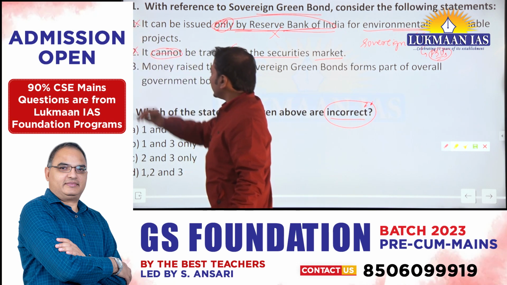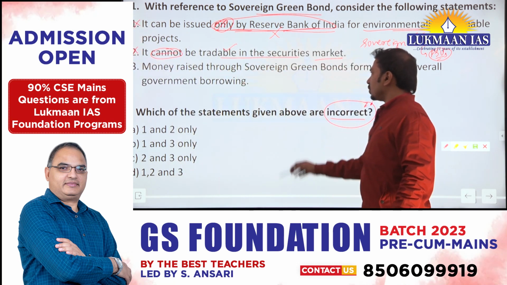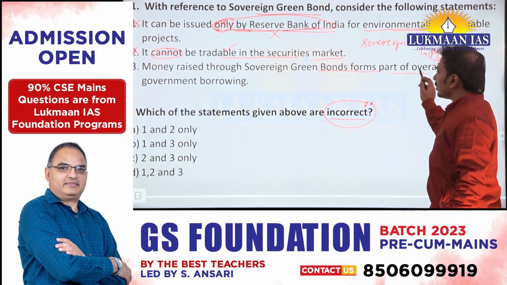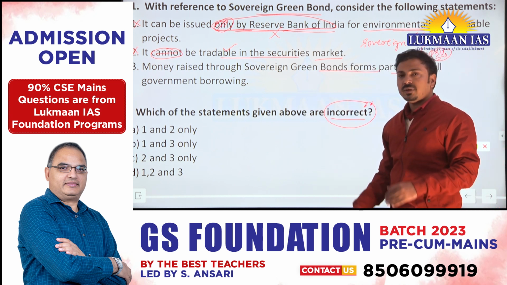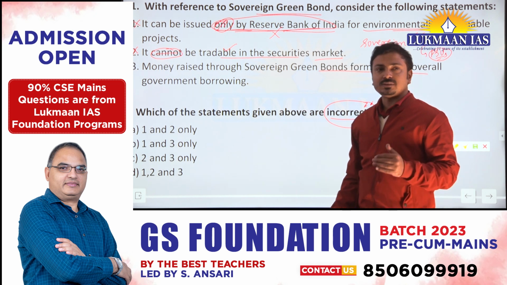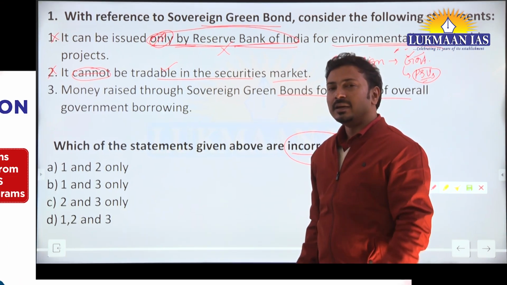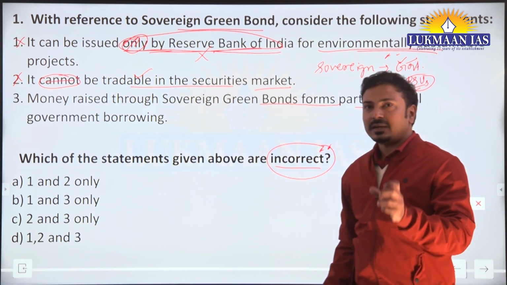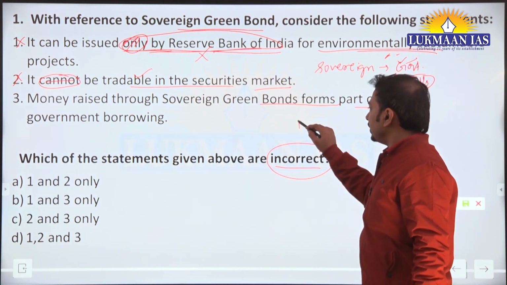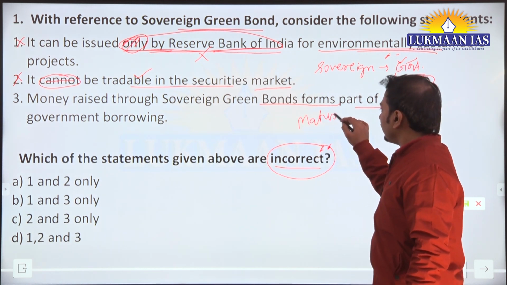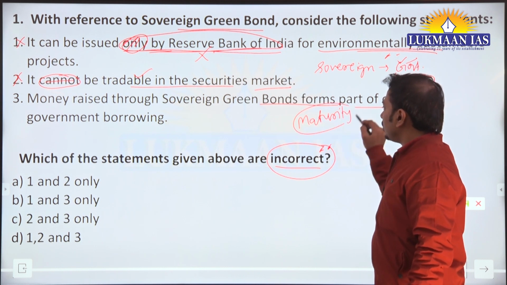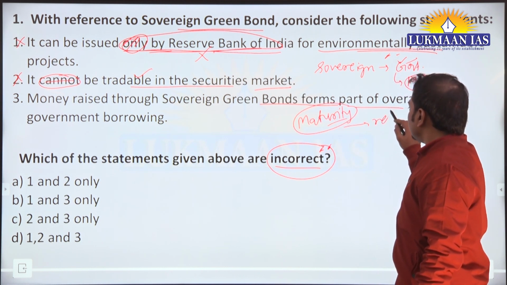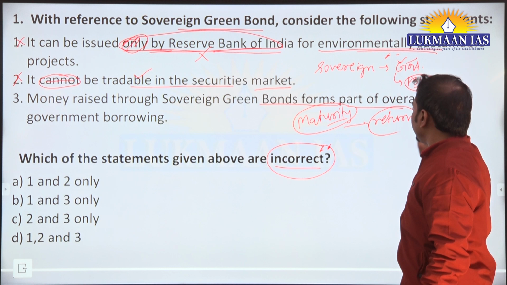First one is also an incorrect statement. Now, money raised through sovereign green bonds forms part of overall government borrowing. When the government is issuing these bonds, basically it is raising the money, and after the expiry of that maturity period of that bond, the government is going to return that money with the stated interest.